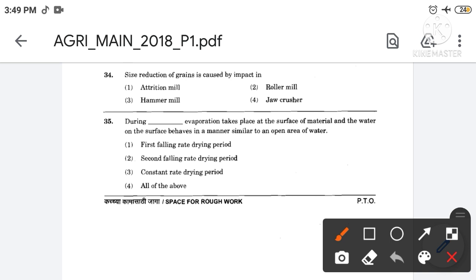Size reduction of grains is caused by impact in. The correct answer is option number 3. So the size reduction of grains is caused by impact in hammer mill. Then next,